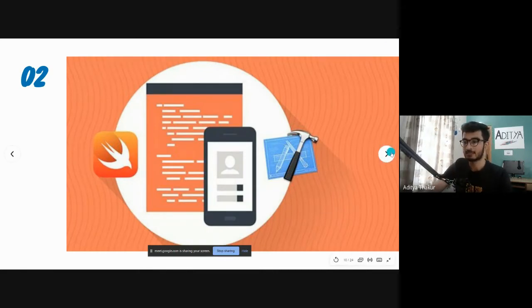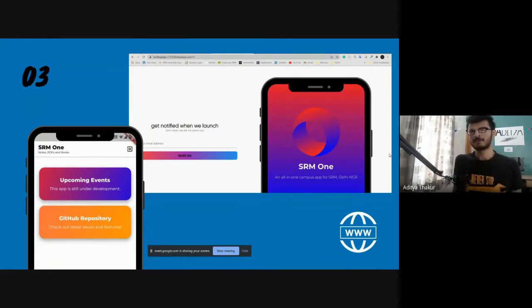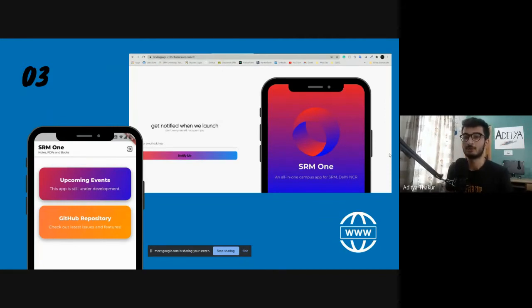A very tiresome process. And if in the end, after you have built the two applications, you need to create a landing page for your applications and expand to web, again that would be a problem. Now you need to know web development too. So Flutter solves this problem in a very unique way.